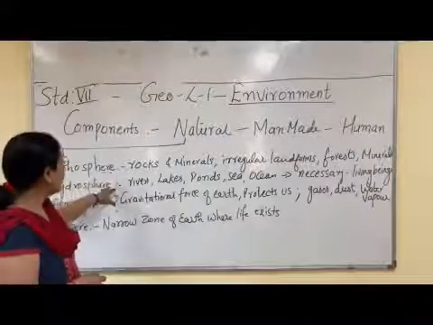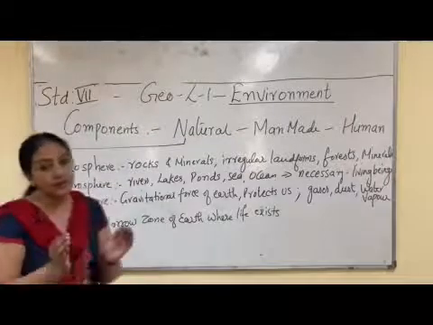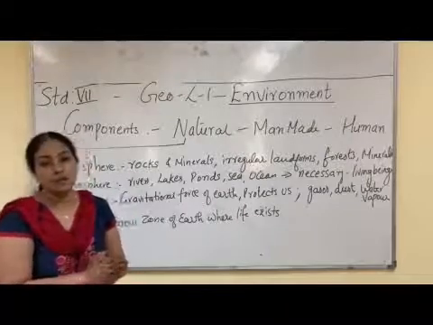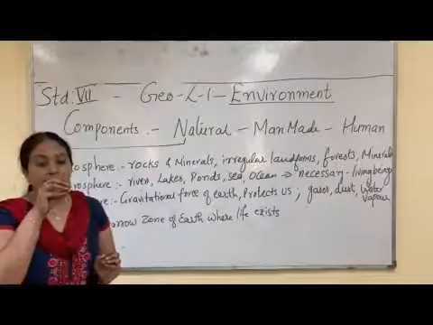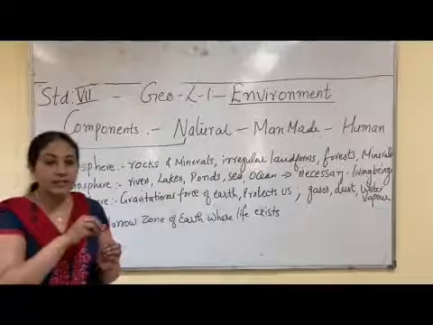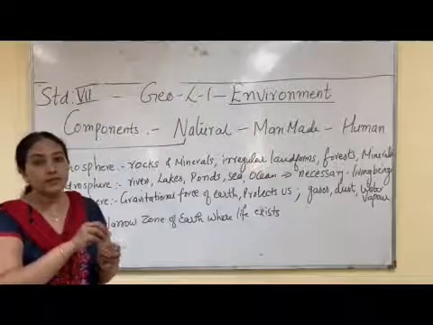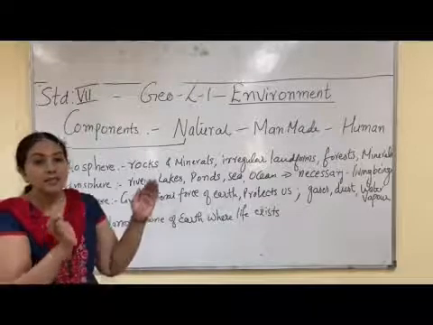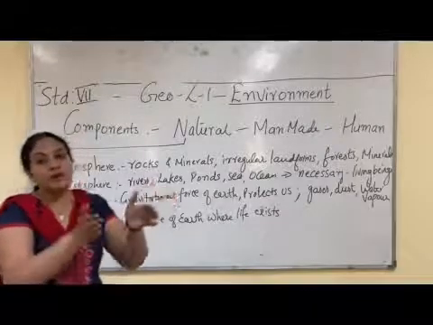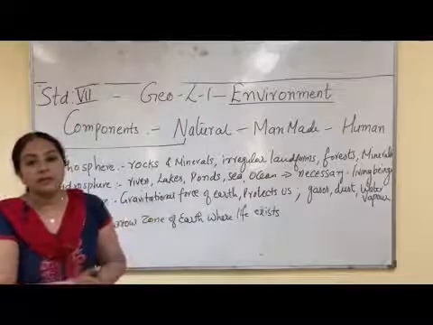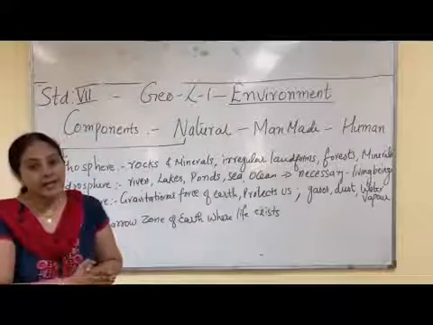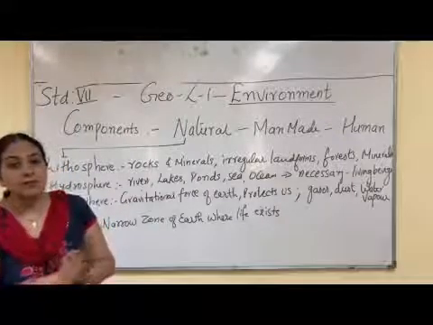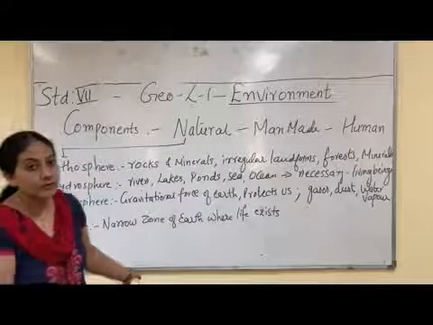Some part of lithosphere, hydrosphere, atmosphere together constitute the biosphere. So the part of lithosphere where life is present, the part of hydrosphere where life is present, and the part of atmosphere where life is present, these three together make a narrow zone which is called biosphere, where life exists. So plants and animals all are part of biosphere.